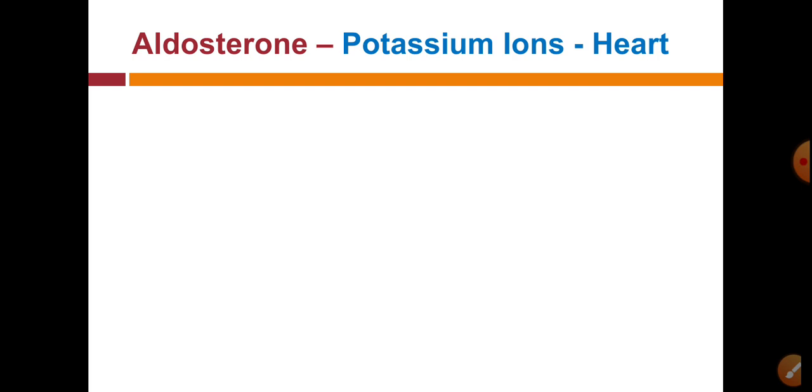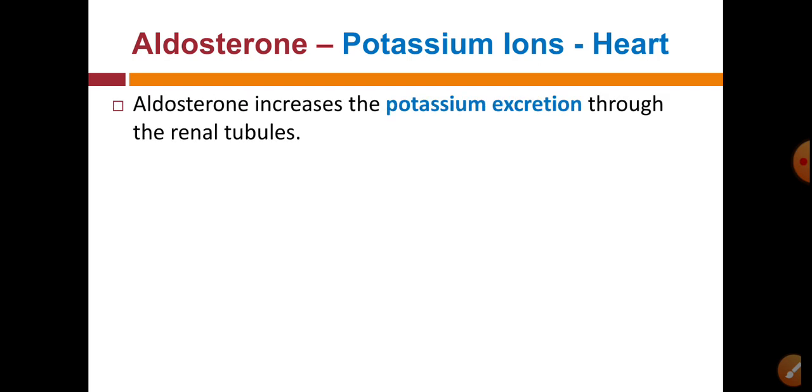So let us see the second action, that is excretion of potassium ions. Aldosterone increases potassium excretion through the renal tubules. That means exactly opposite to that of sodium ions. Sodium ions get reabsorbed while potassium ions get excreted from the renal tubules.